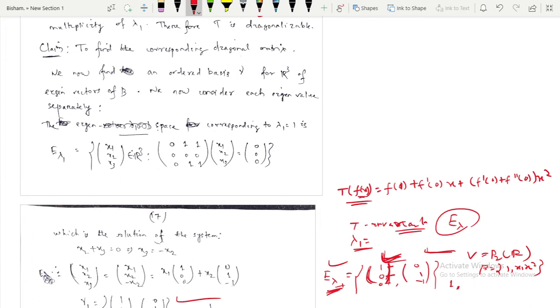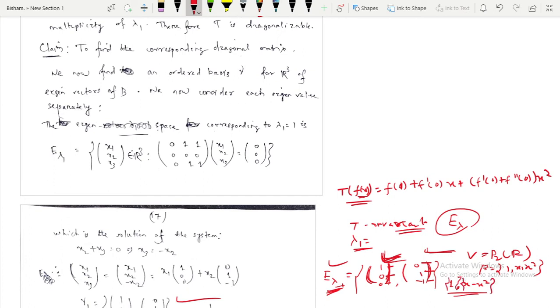And this one is 0 times 1 plus 1 times x plus minus 1 times x square, so this is x minus x square. So in the eigenspace of lambda 1 we are getting these two vectors.